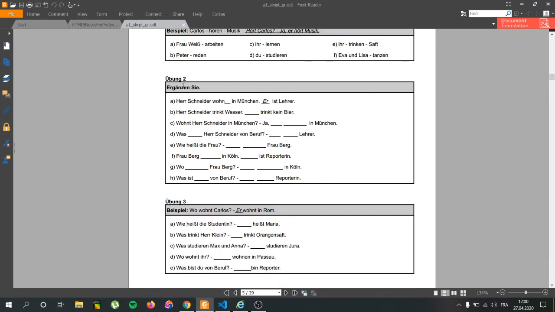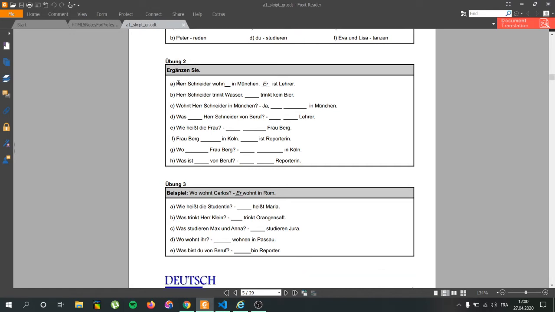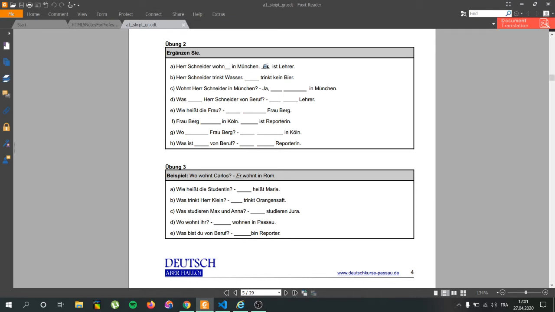Here we have another Übung, Übung 2. So we got the first example, Herr, which is Mr. Schneider, very German, you know. Herr Schneider, we have to conjugate it, in München, ist Lehrer. Here we know that it's a he. So what do we do here? Wohnt. So Herr Schneider wohnt in München. How do we know? You just add the T here. If you remember, he lives.